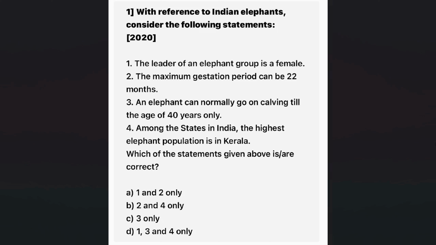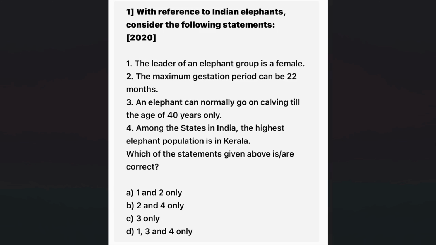With reference to Indian elephants, here you will see a question on elephants and the nature of elephants, how they are organized. Elephants are one of the most intelligent species. So questions on elephants were seen, and habitat also. See, the fourth statement: among the states in India, the highest elephant population is in Kerala.